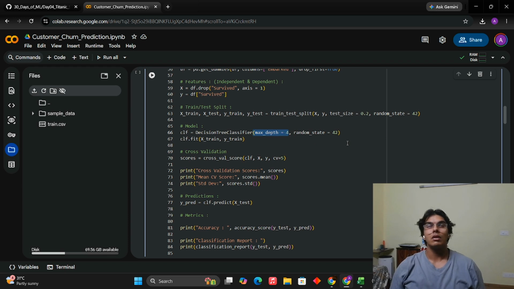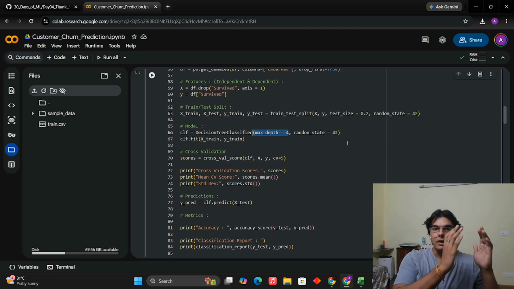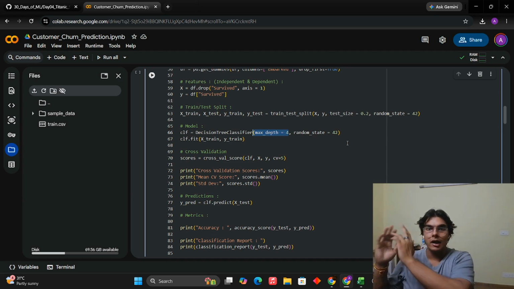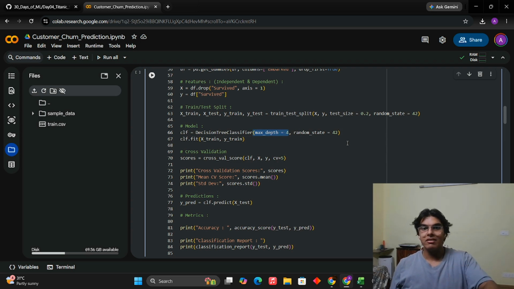I think it was on day 3 or day 2, I guess. So, random forest is nothing but a collection or an ensemble of decision trees. You put one tree, another tree, another tree, another tree in parallel or in series, one after the other. That is what basically gives you a random forest model. This right here, decision tree, is a standalone tree. It is individual right here. There are no other trees parallel or sequential to it.